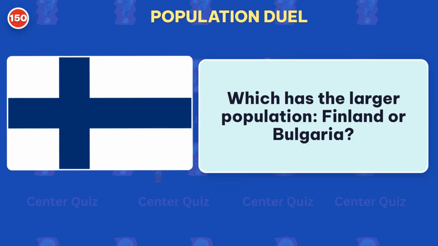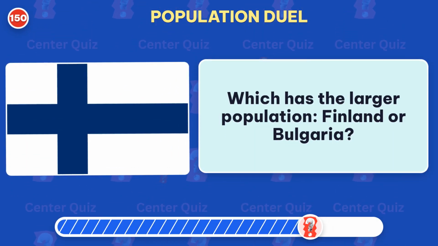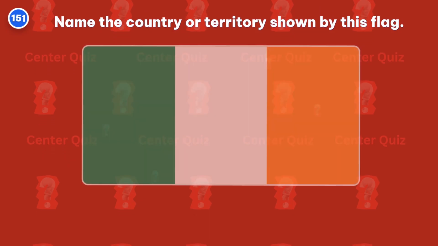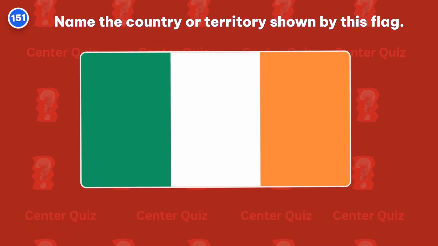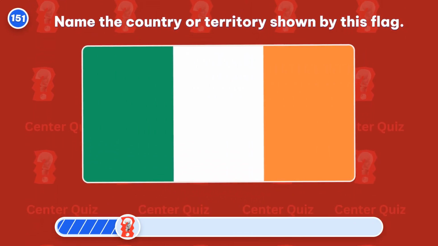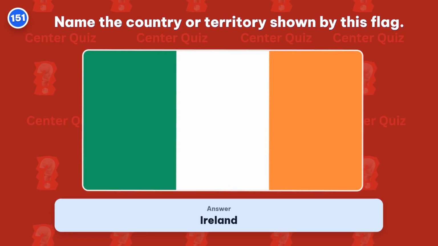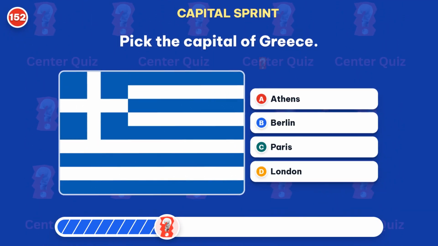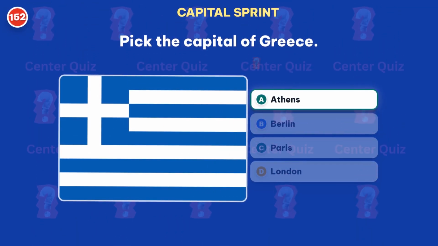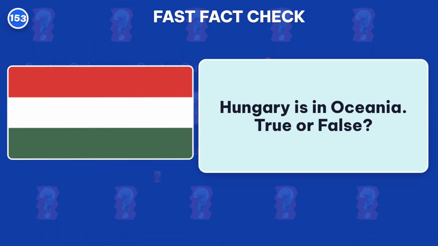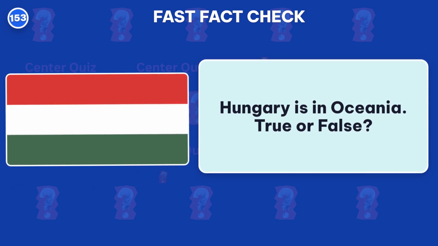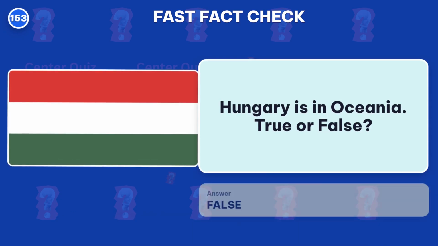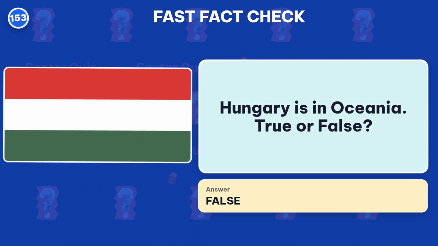Which has the larger population, Finland or Bulgaria? Answer: Bulgaria. Name the country or territory shown by this flag. Correct. Ireland. Pick the capital of Greece. Athens is the capital. Hungary is in Oceania. True or false? False. Hungary is in Europe.